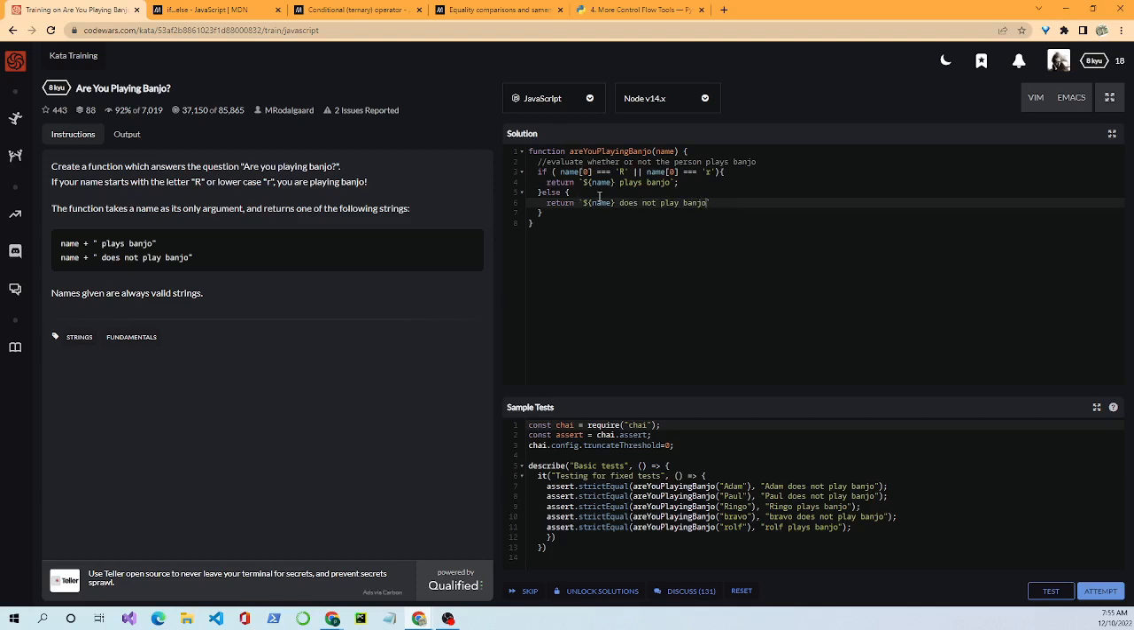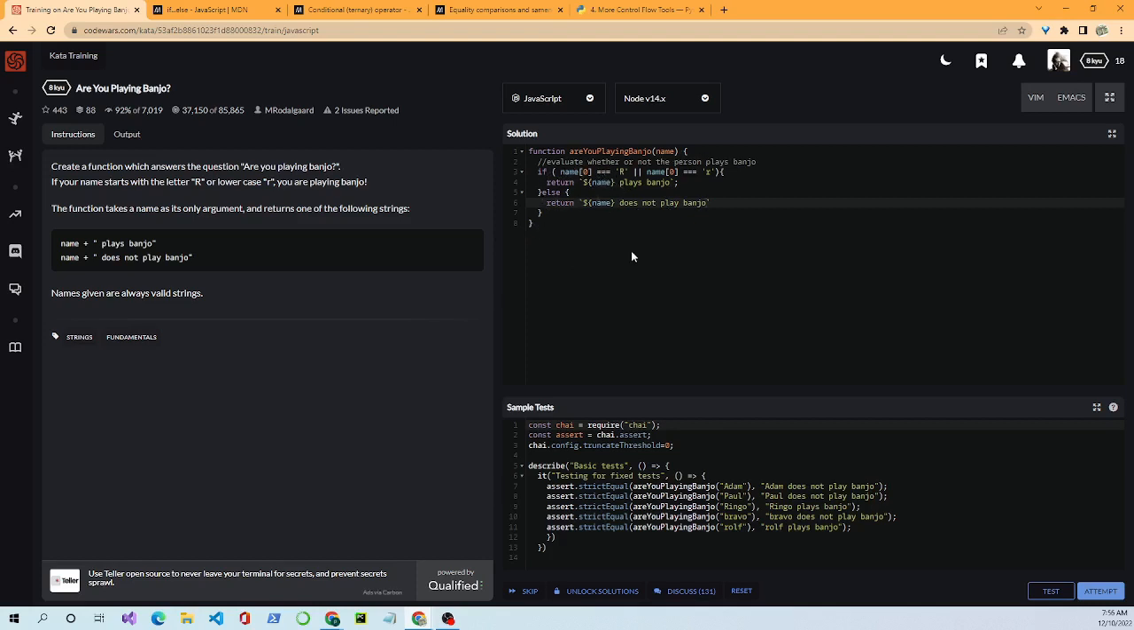Okay, now let's look at this. I haven't done the test yet, but I'm going to walk you through this. We have the function declaration, the name of the function, areYouPlayingBanjo. In these parentheses, which are required, you have the parameter name. This will be whatever's passed in, and we know it's always going to be a string. Then we have the opening curly brace, and way down here you'll notice we have a closing one. That's required. Everything inside the opening and closing curly braces is our actual function, and it has to be like this. This is the formatting, the syntax we use.